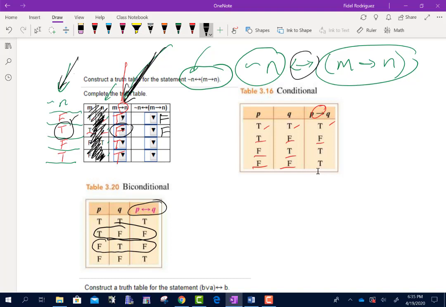Okay. And then we have false, then true. Well, here it is again. False, then true is again false. And then we finally have true, then true. That's the top one. True, then true will be true. Okay.